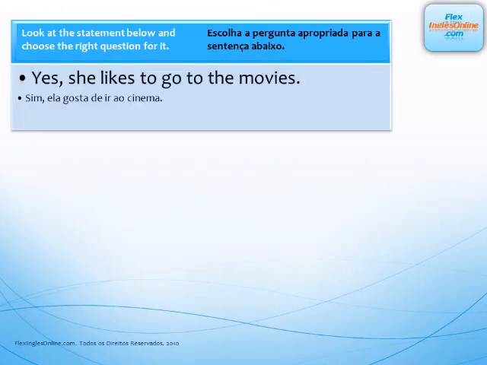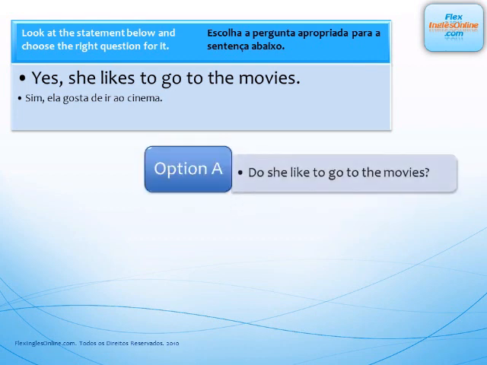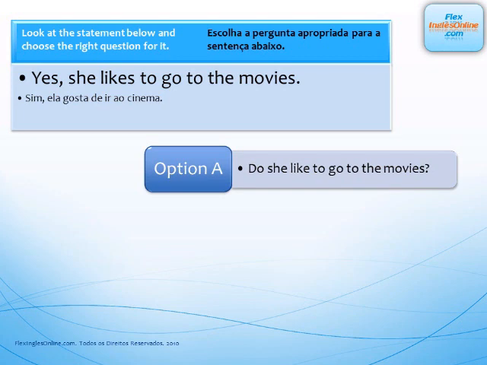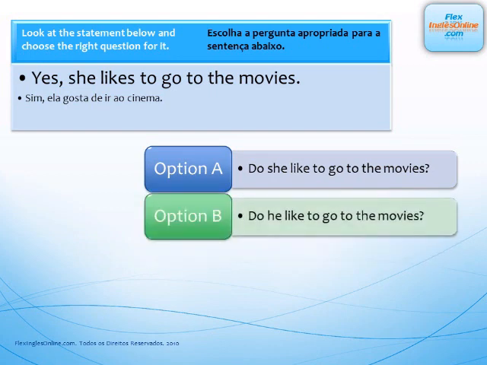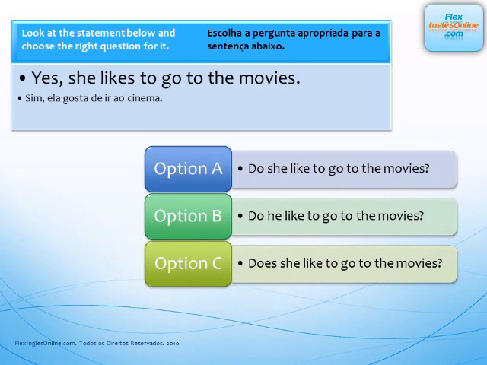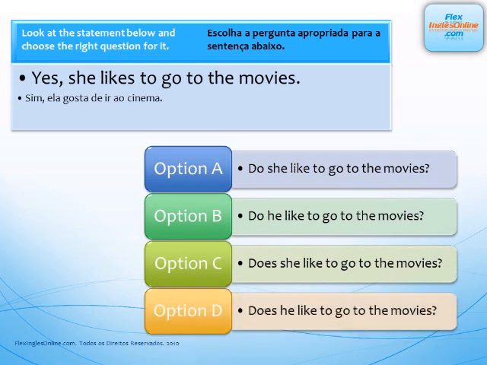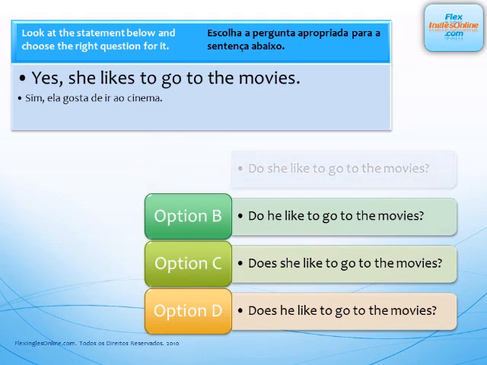Yes, she likes to go to the movies. To the movies. Do she like to go to the movies? Do he like to go to the movies? Does she like to go to the movies? Or does he like to go to the movies?